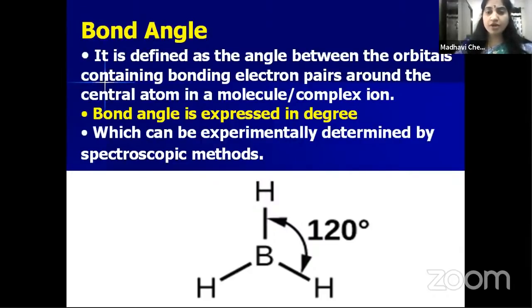So what is bond angle? The angle between the orbitals containing bonding electron pairs around the central atom in a molecule or complex ion. Bond angle is expressed in degrees, and it can be measured by using the technique called spectroscopy. So this is about another bond parameter, that is bond angle.